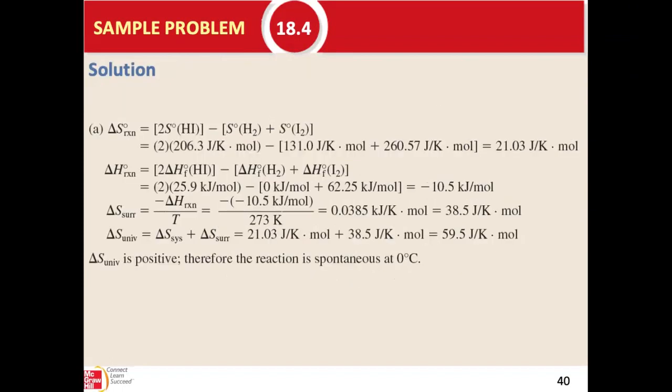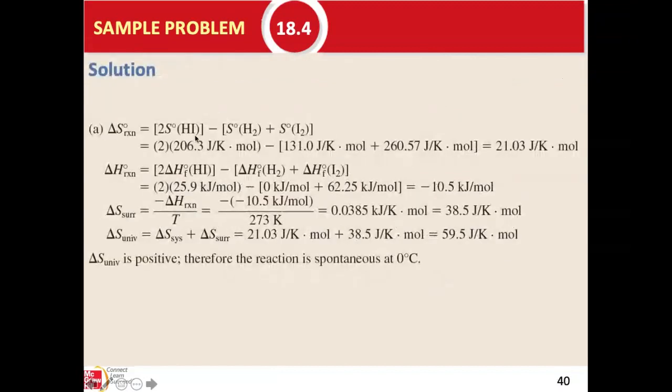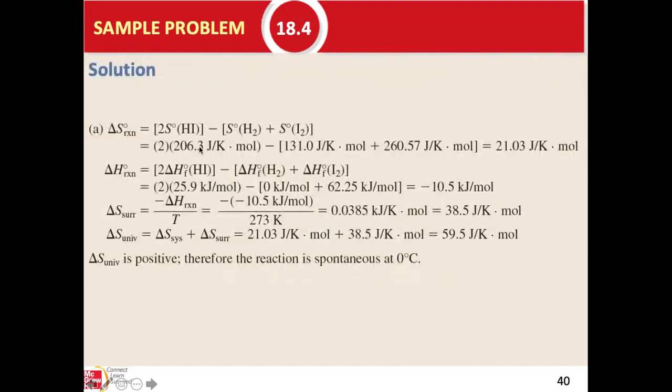So we can actually do our calculation. For process A, we find the standard entropy of HI, multiply it by 2, subtract the standard entropy of the reactants, and we see delta S equals plus 21.